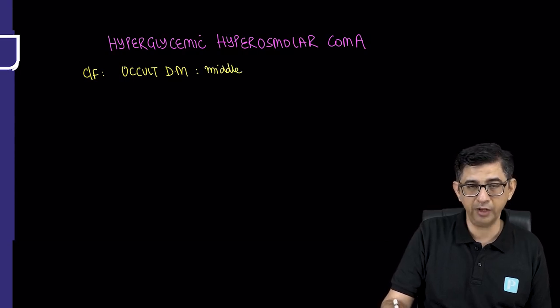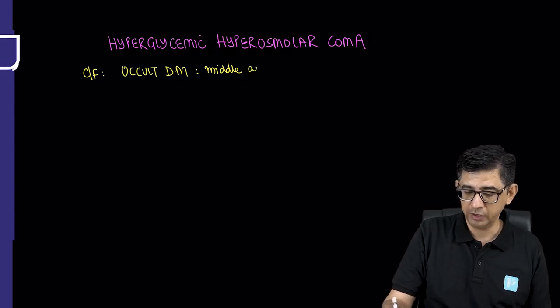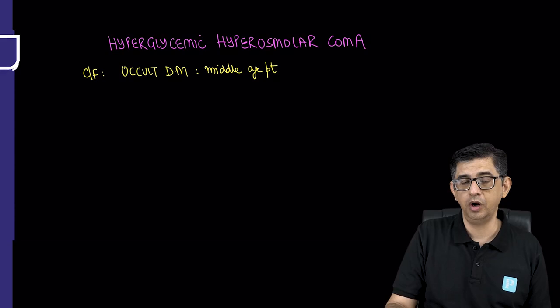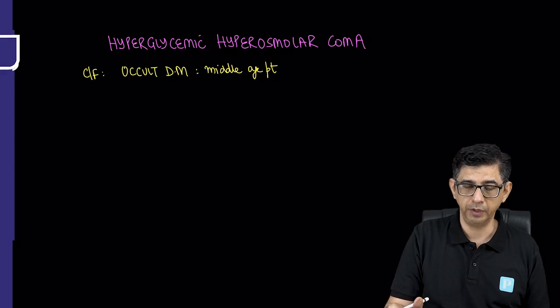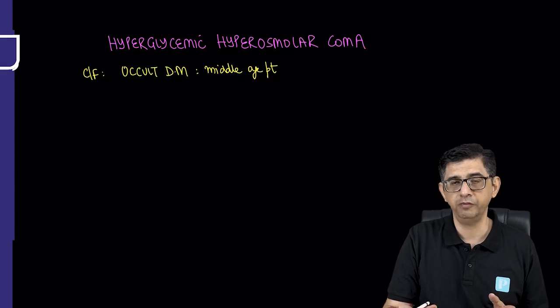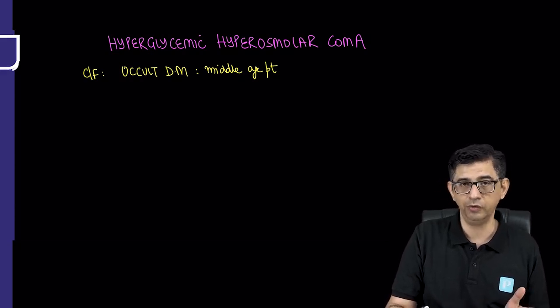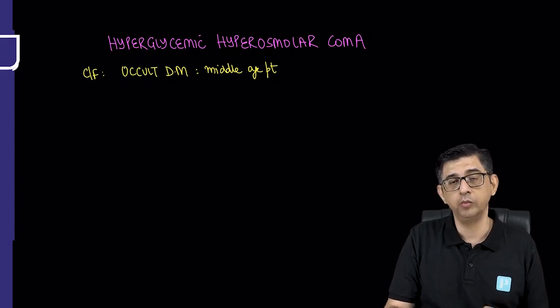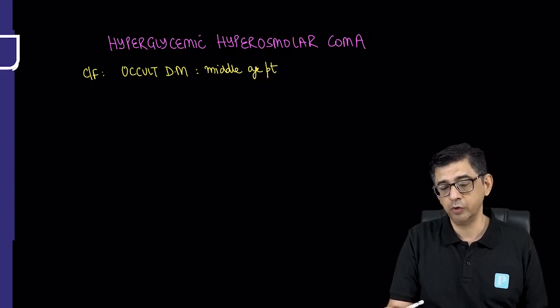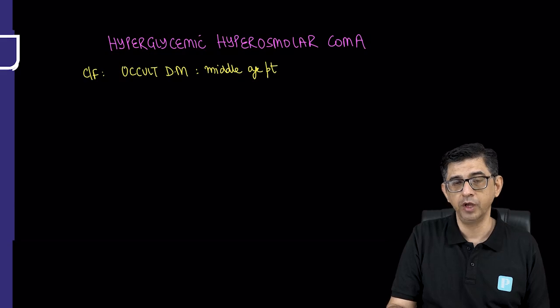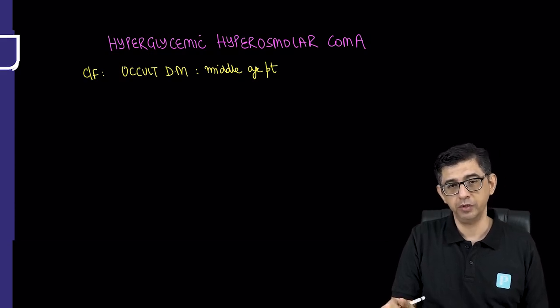He will be diagnosed as a diabetic in the hospital, but this middle-aged patient at the moment is not aware that he's a diabetic. Like the same that happened in COVID, where diabetics suffered from COVID, went to hospital, and were put on steroids. That is when it was found that the rise of blood sugar was disproportionately high, and they started even having features of ketoacidosis, or having hyperosmolar coma. We found that those patients who were deteriorating and having an encephalopathy were actually pre-existing diabetics who worsened due to administration of steroids.